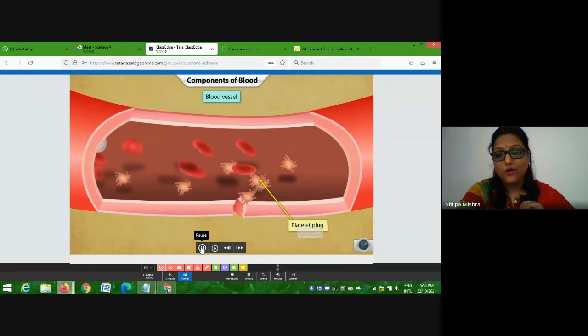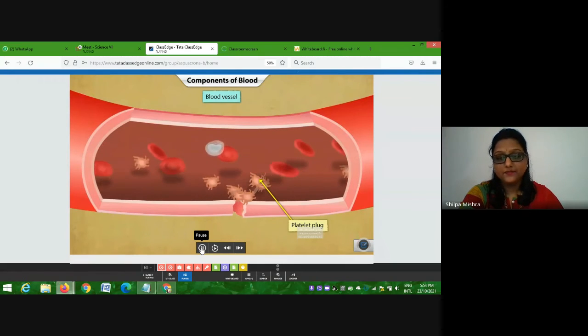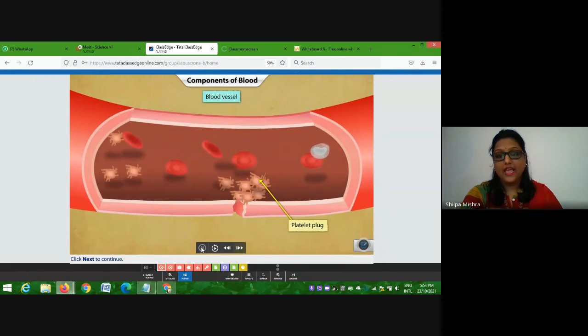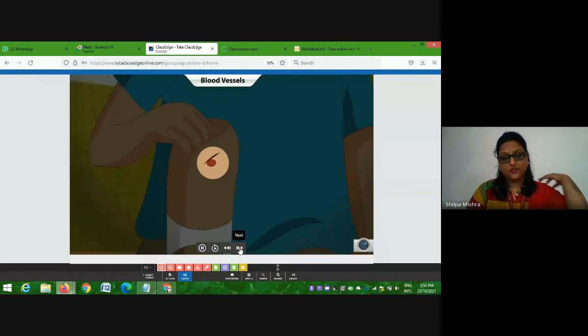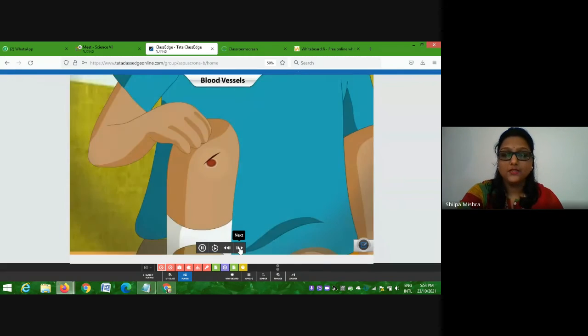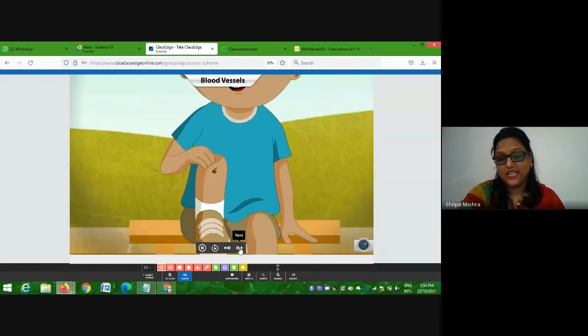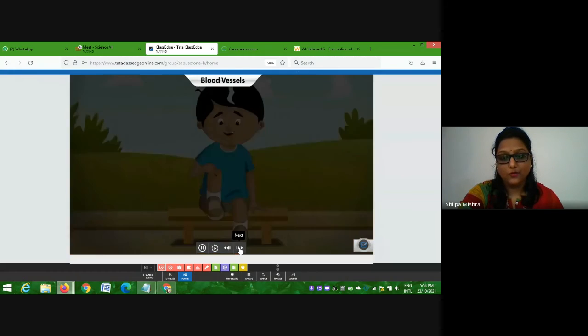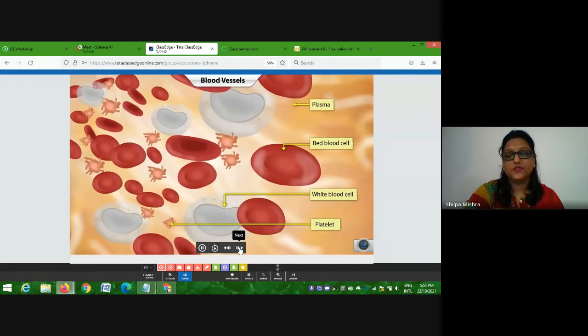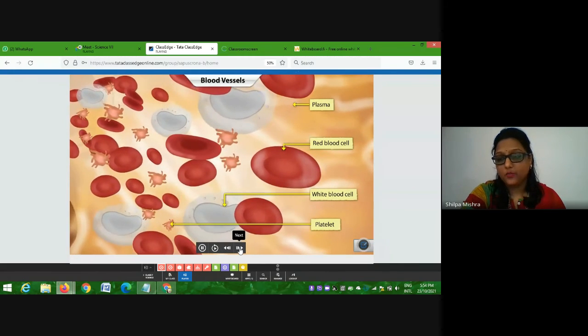So all the platelets will come to that area and start the process of clot formation. That is how the bleeding has stopped now. The same child who was injured. All about the different components of blood.